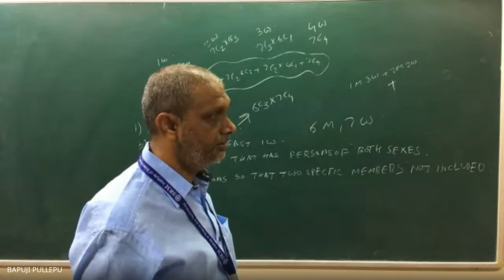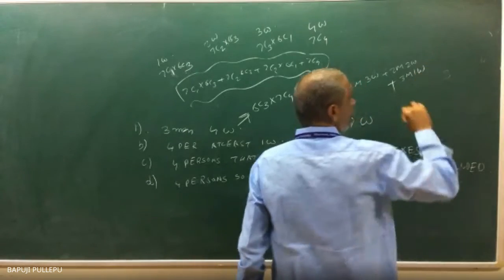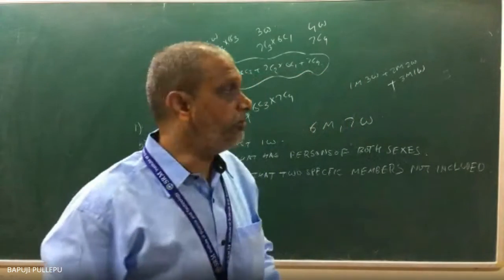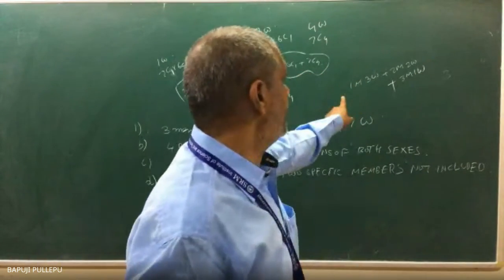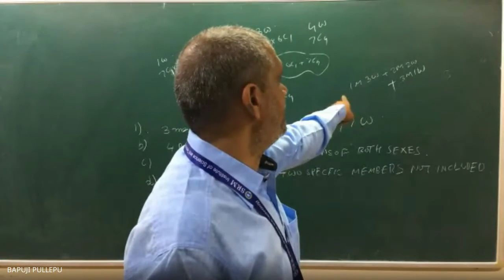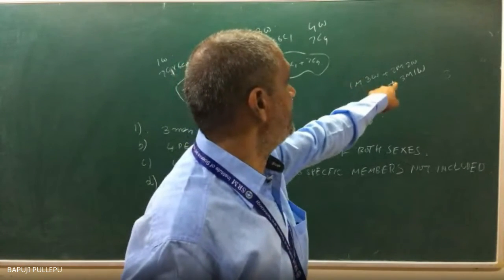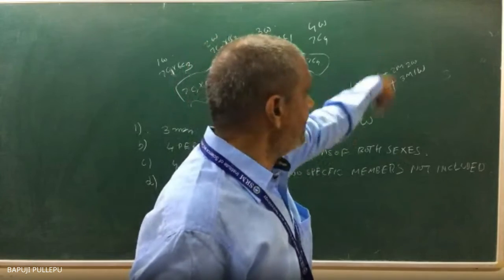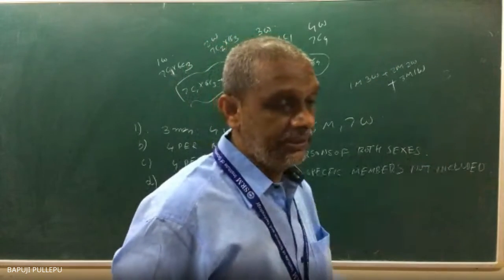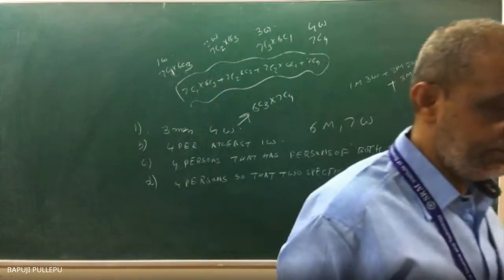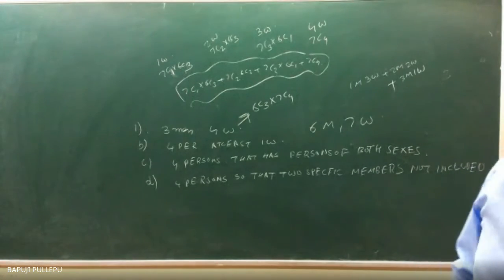The chances are common or not? But we have to do combination. 1 man is what? 6C1 into 7C3 plus 6C2 into 7C2 plus 6C3 into 7C1. Getting or not? So think and do. Don't do blindly.